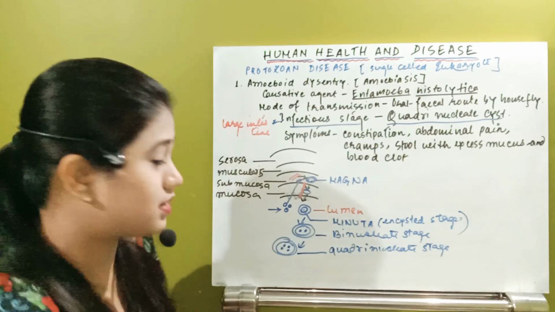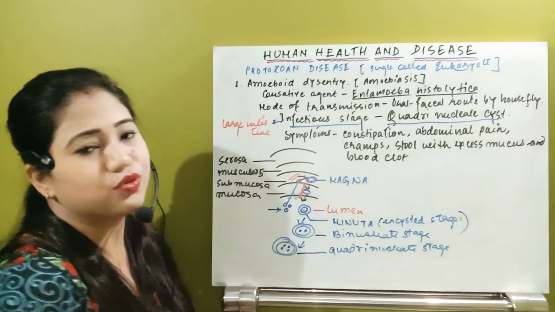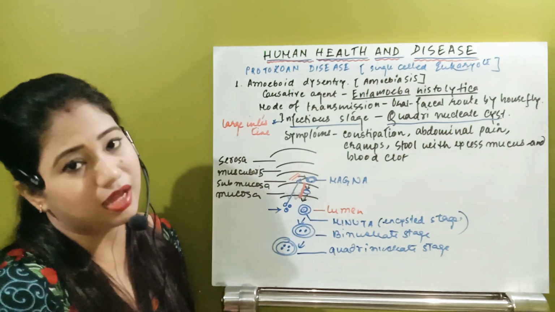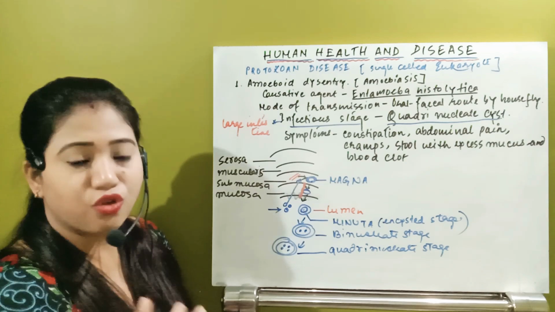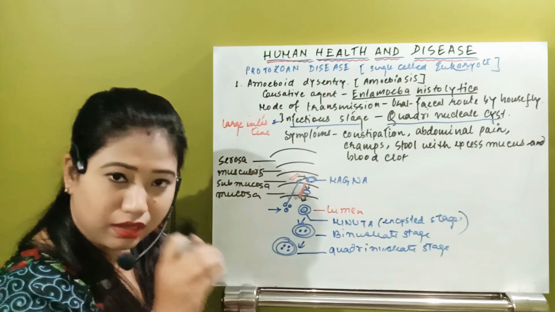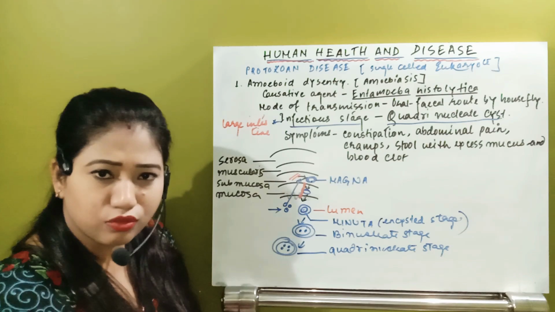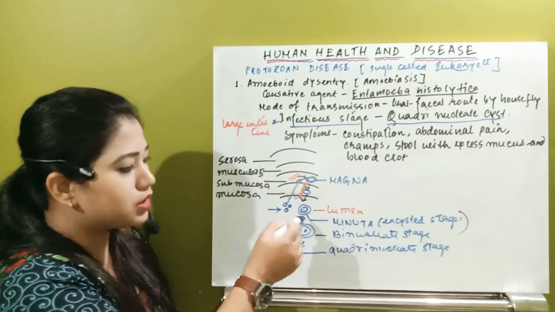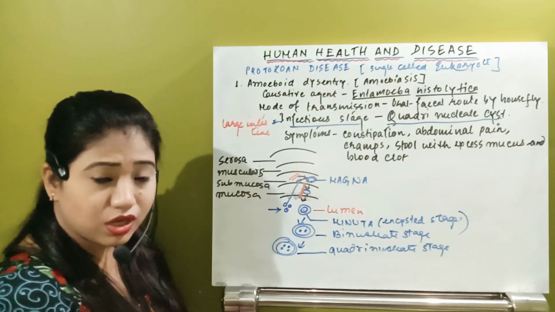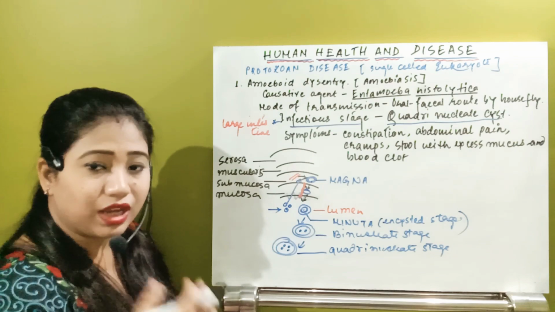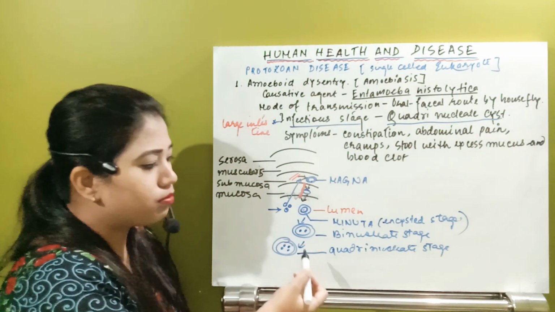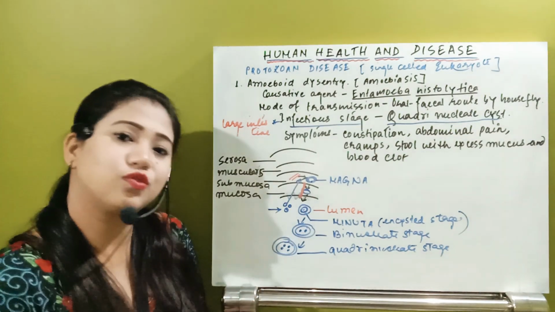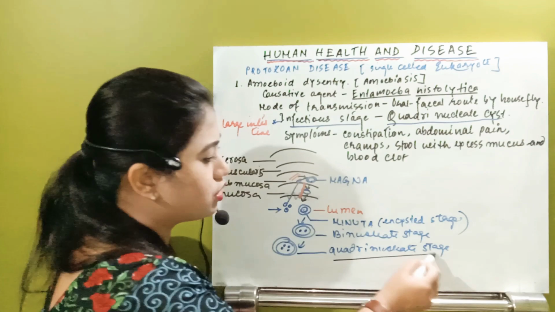Now it will stay in the large intestine, and from there this trophozoite state will go once again to the submucosa and convert into a pathogenic state that is known as magna. That magna will draw the nutrients from the blood vessel, rupturing the blood vessel, take the nutrients, then start to migrate towards the mucosa, then come to the lumen as minuta, which is the non-pathogenic part. But now that minuta will undergo the normal binary fission of the nucleus itself. From one nucleus it will form two nuclei, then four nuclei, which is now known as the quadrinucleate state.